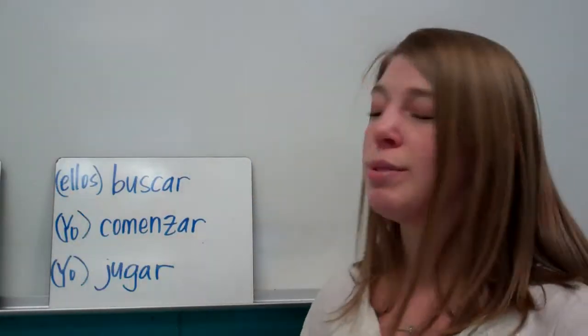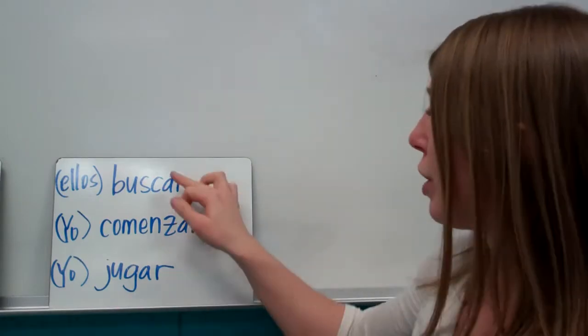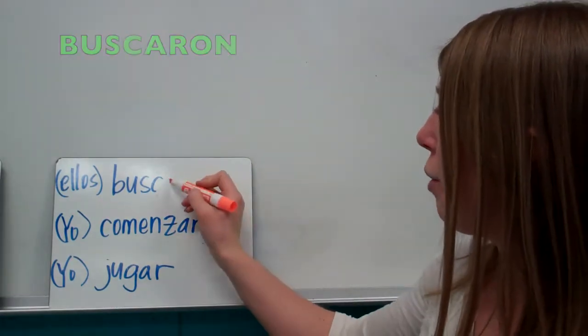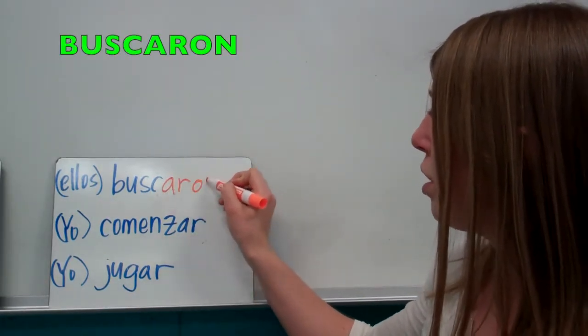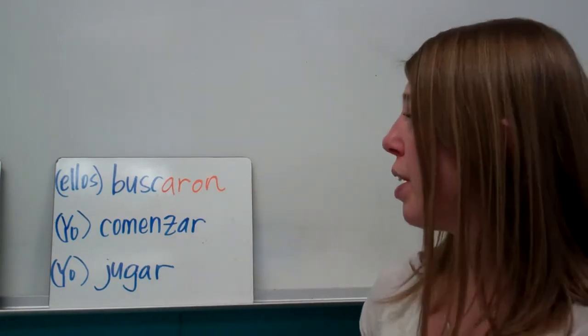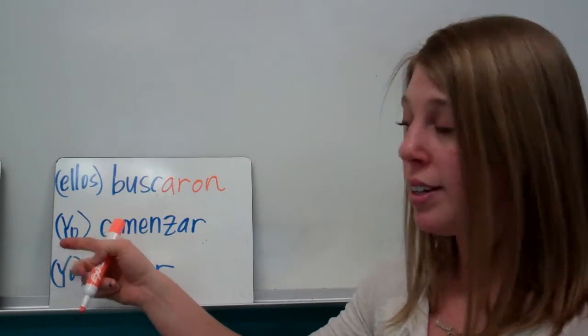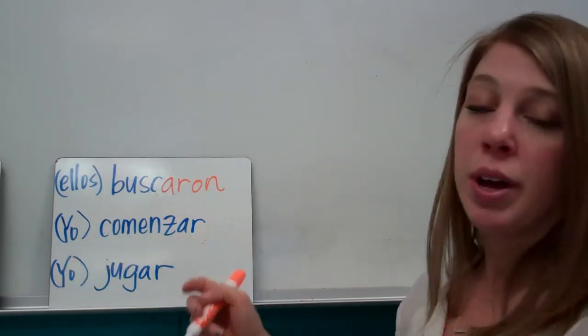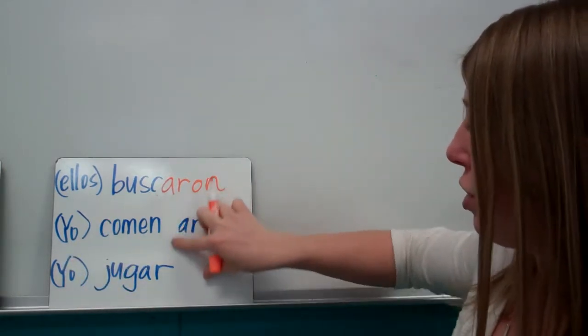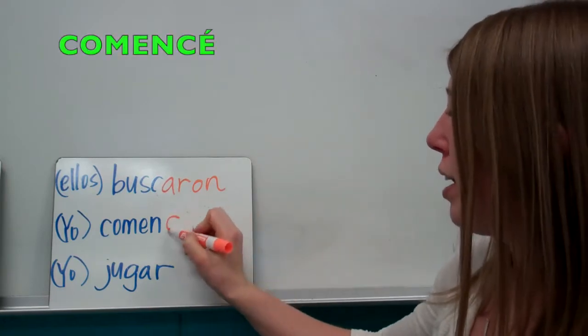Moving on. We have ellos and buscar. Okay, ellos is our subject. We don't have to worry about it. So we're going to take off our AR and we're going to put aron. So ellos buscaron. Then we have yo and comenzar. Okay, we have the yo as a subject and we have a ZAR verb. So it's going to have a spelling change. So it's going to be comencé.